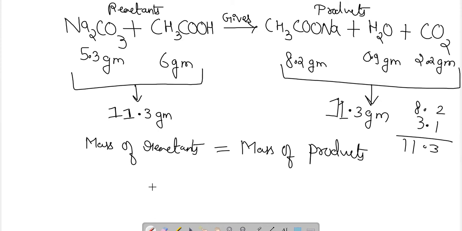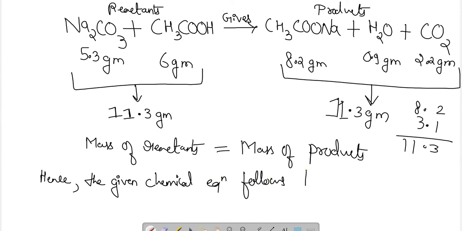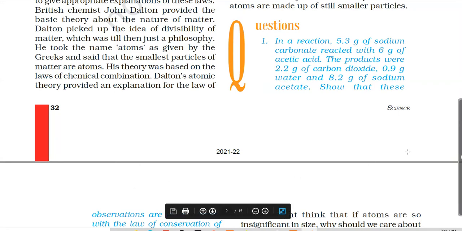Hence, the observation is that the given chemical equation follows the law of conservation of mass. Okay, let's move further and see the next question.